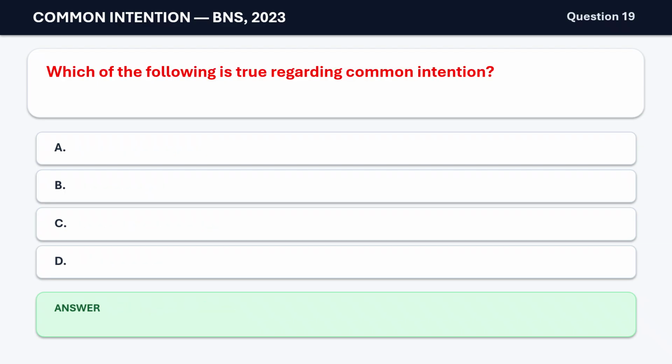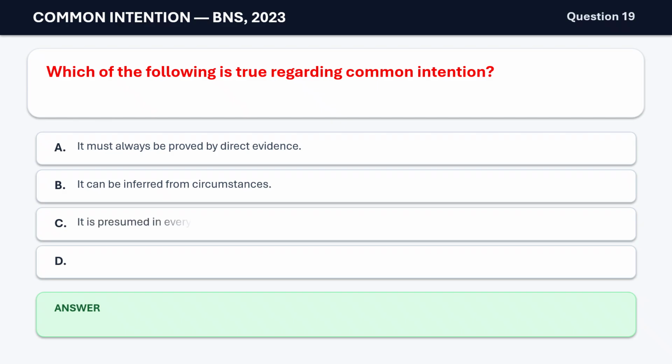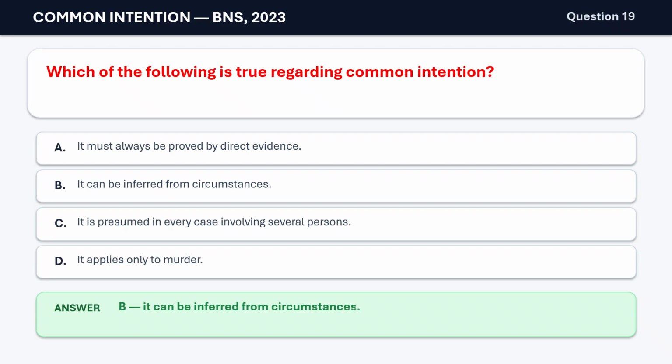Question 19. Which of the following is true regarding common intention? A. It must always be proved by direct evidence. B. It can be inferred from circumstances. C. It is presumed in every case involving several persons. D. It applies only to murder. The correct answer is B. It can be inferred from circumstances.